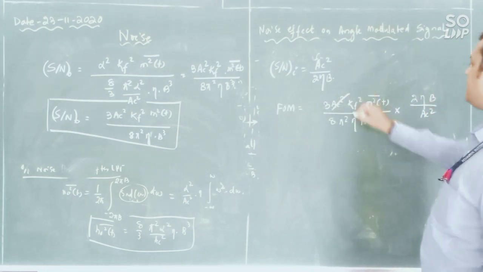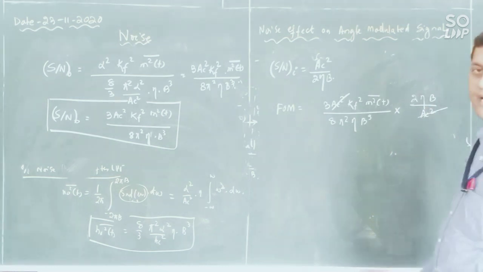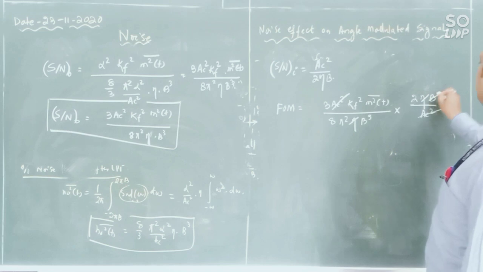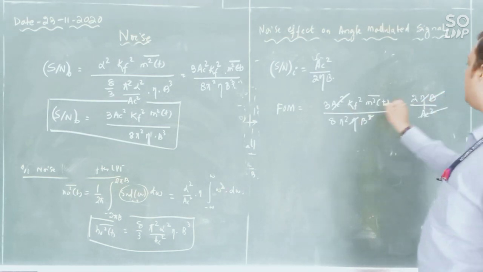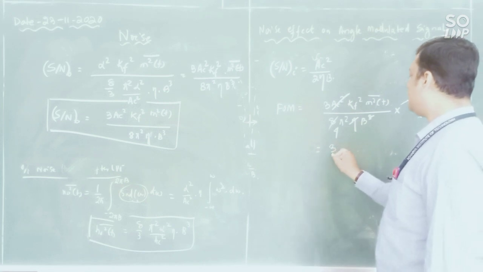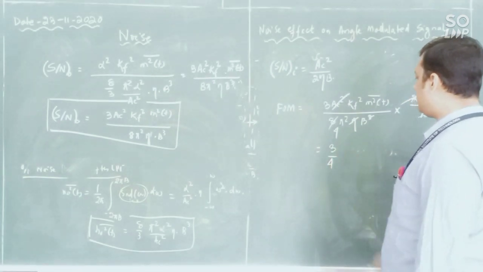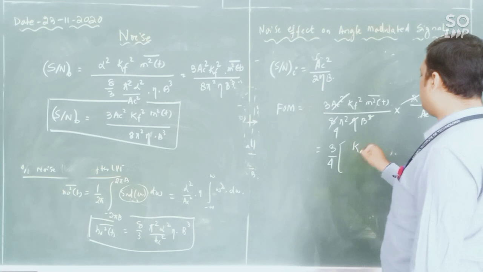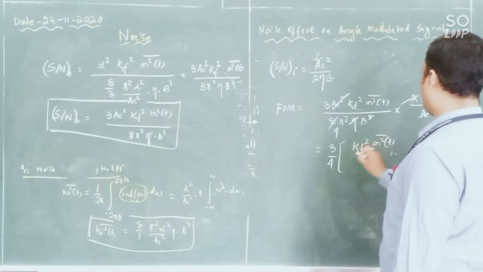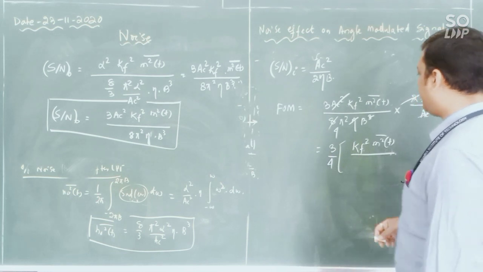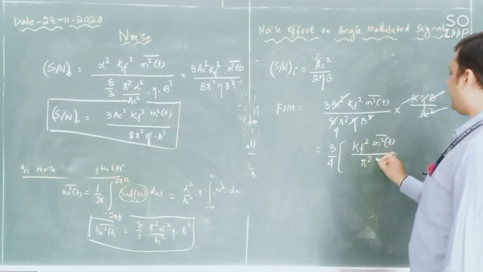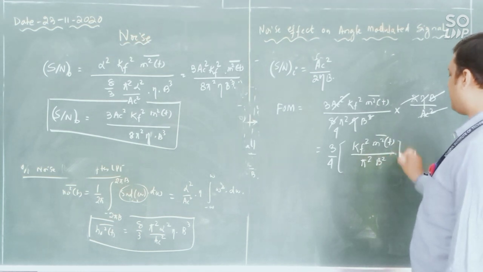So AC square cancels out, eta cancels out, b square, and 2 with 4, gives 3 by 4 into kf square m square of t bar divided by pi square into b square.